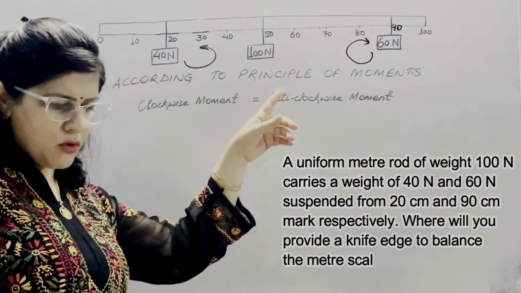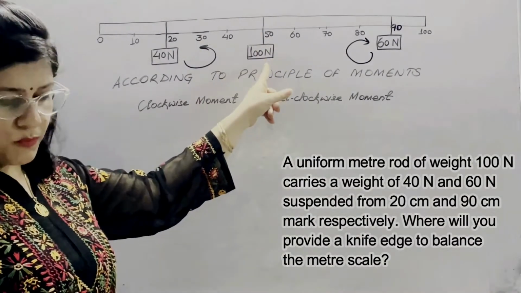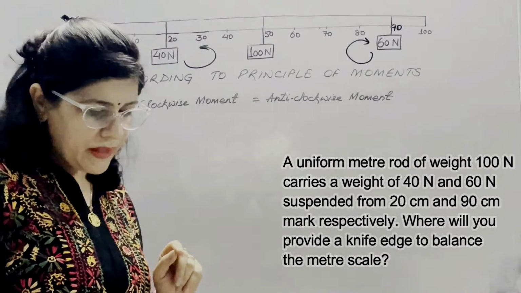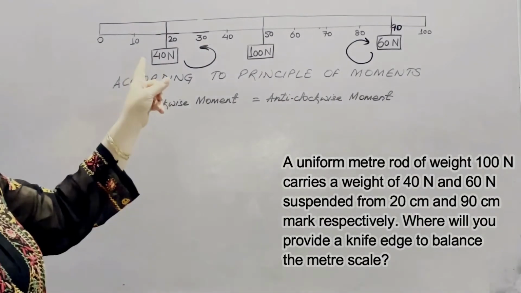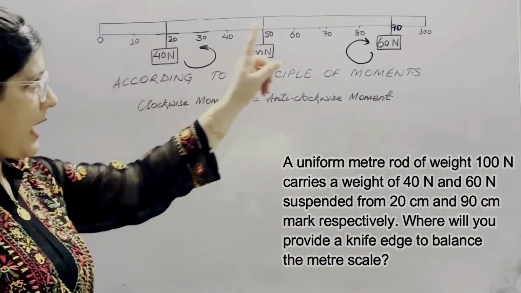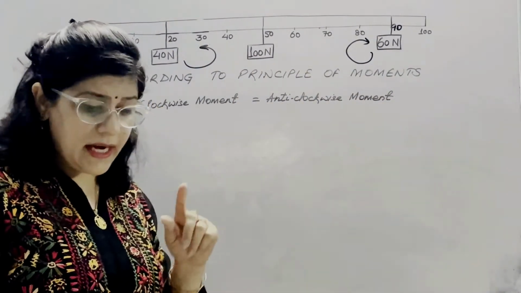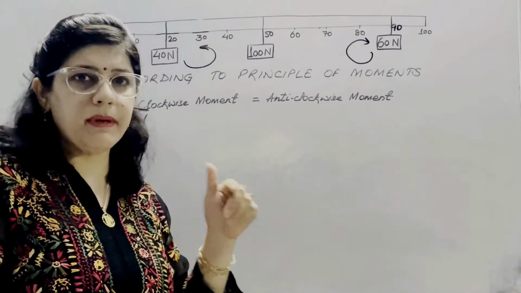A uniform meter rod of weight 100 Newton is placed at the 50 centimeter mark, and weights of 40 Newton and 60 Newton are suspended from the 20 centimeter and 90 centimeter marks respectively. Where will you provide a knife edge to balance the meter scale?